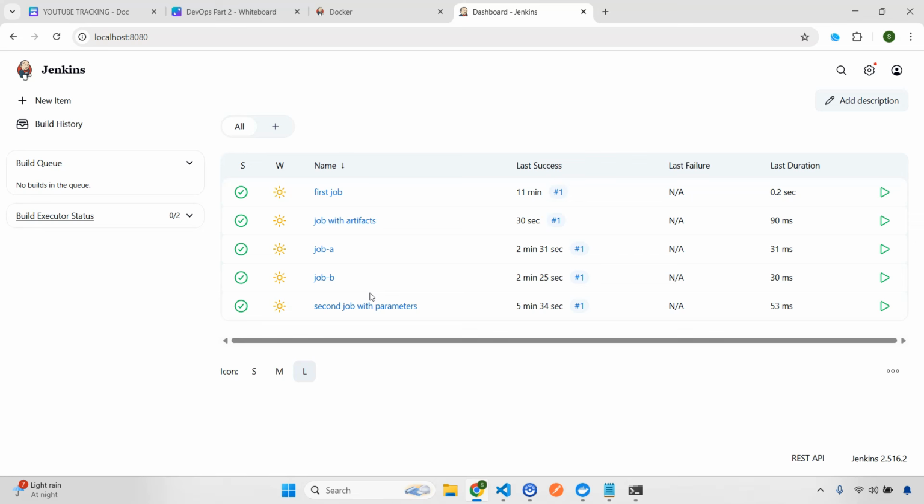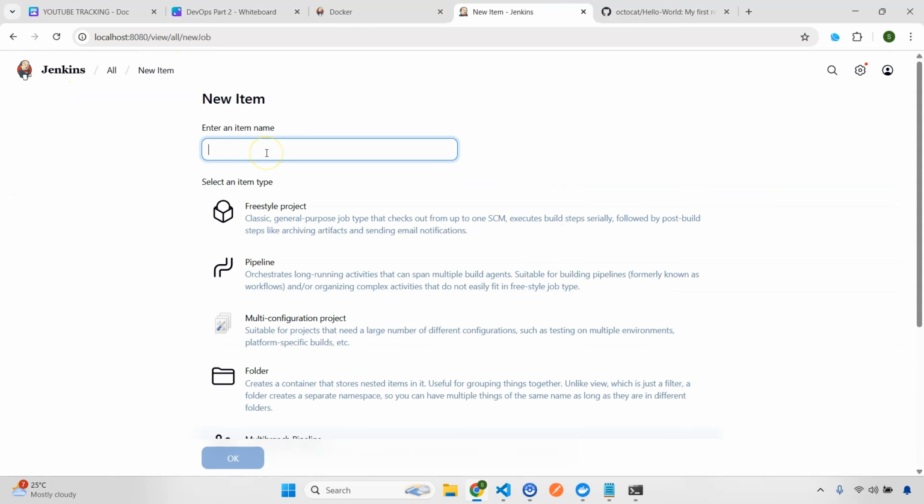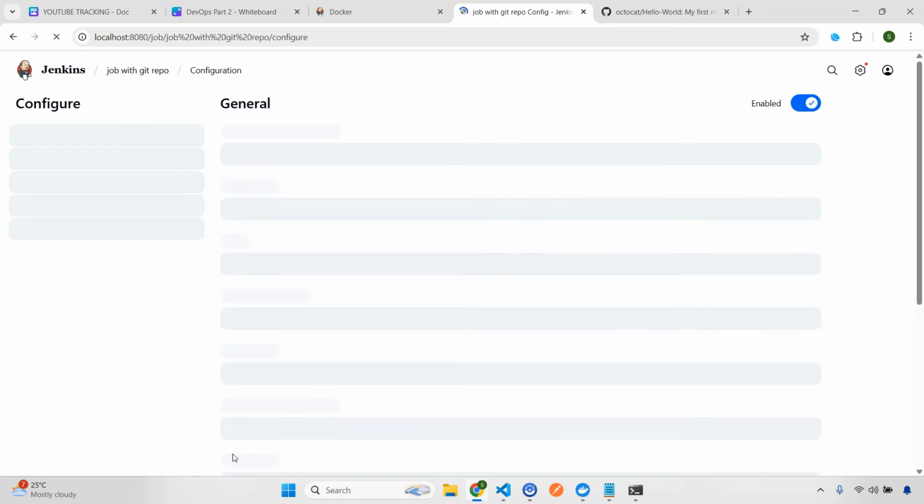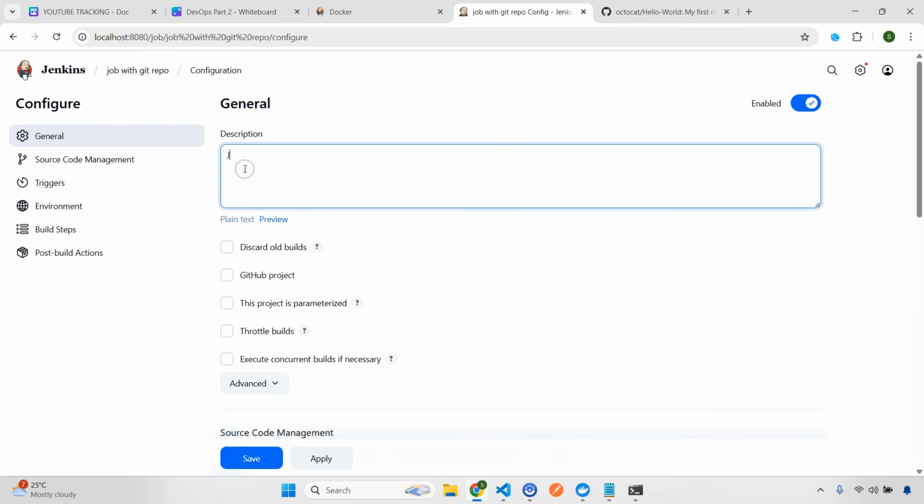of using a shell command I'm going to use a GitHub Git repository, and let's see how we're going to do that. Alright everyone, so now let's see how we will use a repository to create a freestyle job. Okay, so let's go here and I'm going to do job with git repo. Very simple. We'll select this one, do OK, and then I'll give the name job with git repo, right?